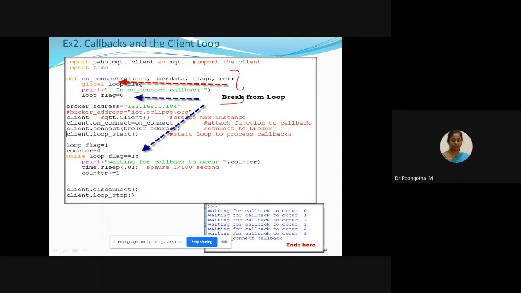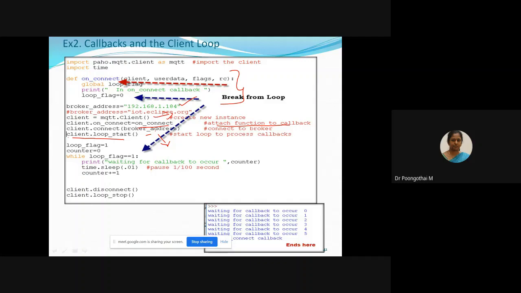Okay. So first you have to define your broker address. So your broker address is your HiveMQ MQTT dashboard, and next create a new instance. Let's create a new client and attach this function to the callback. Attach function to callback, and next connect to the broker. So you have to specify your broker address, then you start your loop. So this loop is used to process your callback function.